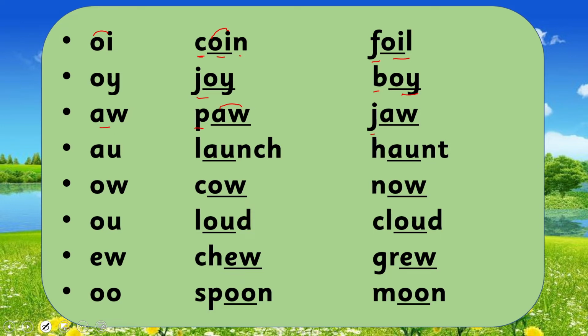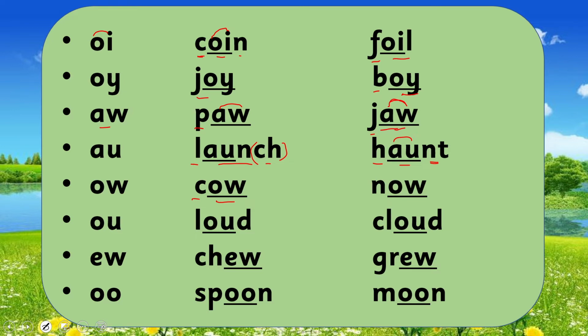J, O, J. Look on. This is the diagram. Launch. Haunt. On to haunt.